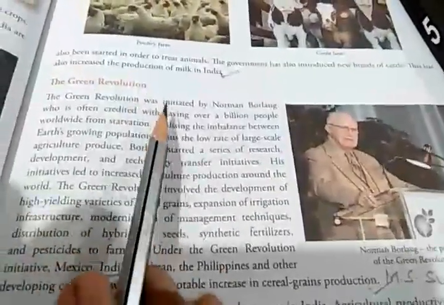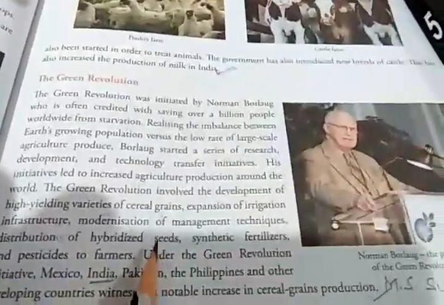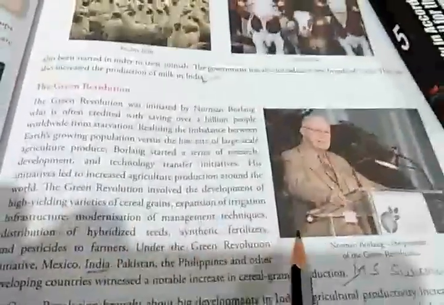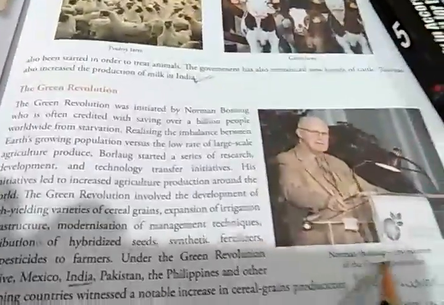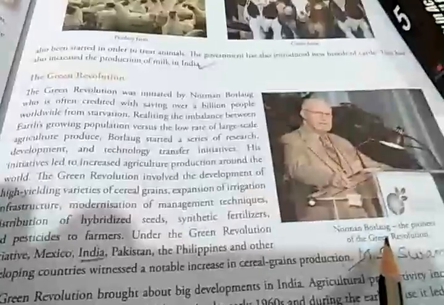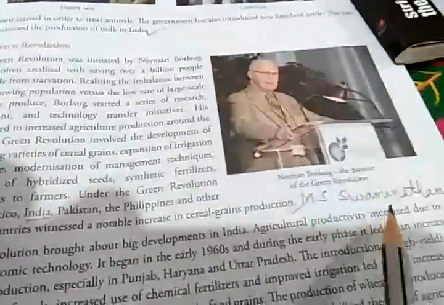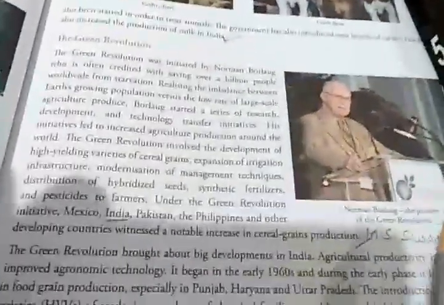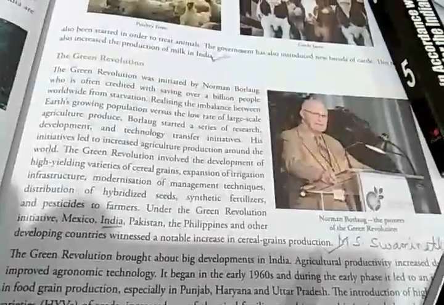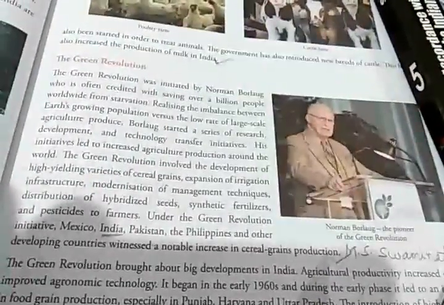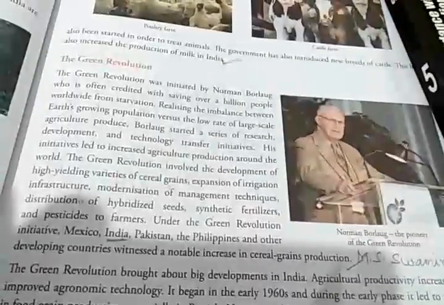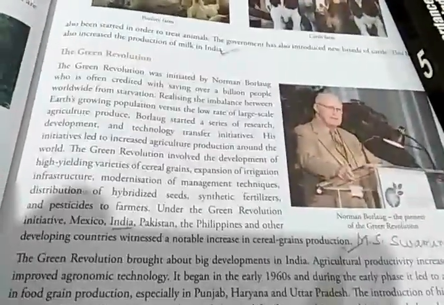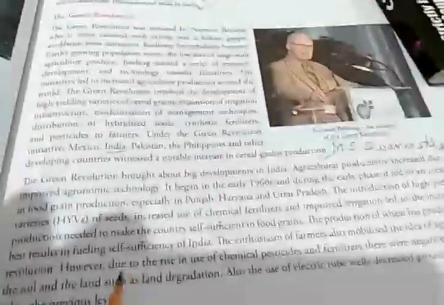In class 6 geography, I will be taking up today the Green Revolution. I have already discussed the first part of the Green Revolution, and you can see this gentleman Norman Borlaug, who is the pioneer of the Green Revolution, and in India it was M.S. Swaminathan who started this Green Revolution in India. Because of this Green Revolution, a number of countries benefited and there was no starvation because agricultural production increased. Now we go to the last paragraph of this chapter.